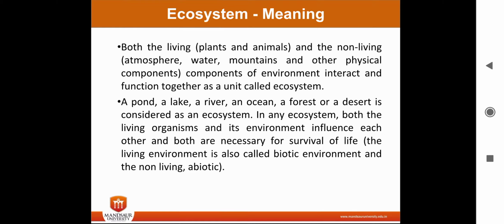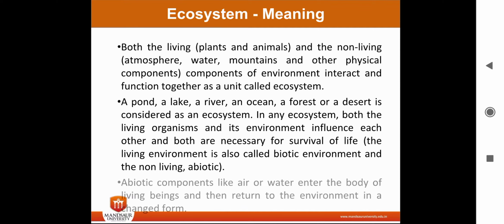A pond, lake, river, ocean, forest, and desert are also considered ecosystems because they are also a part of living organisms and they also affect the environment. There are some biotic and abiotic components in an environment. All the living components are called the biotic environment, and things like air and water are called abiotic components of an environment.